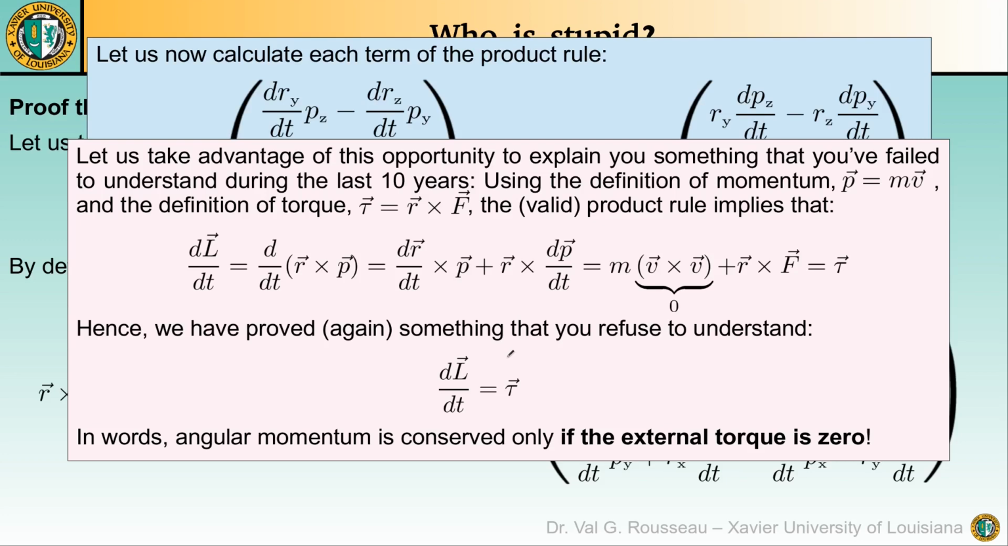The second term is the cross product of the position with the force, which by definition is the torque. So this proves that the rate of change of the angular momentum is equal to the torque. This means that angular momentum is conserved if and only if the torque is 0. Try to put this in your empty head, Mr. John Mandlbaur. Oh my God, every time this guy opens his mouth, it is to make more of a fool of himself.